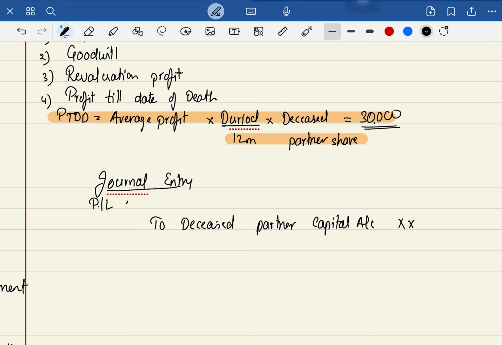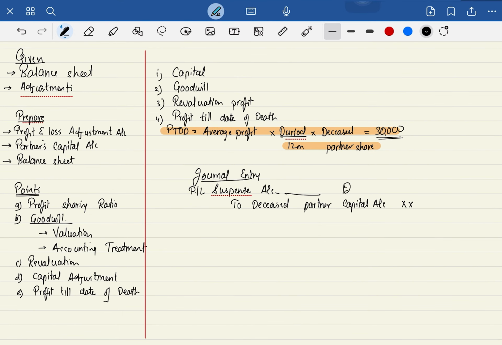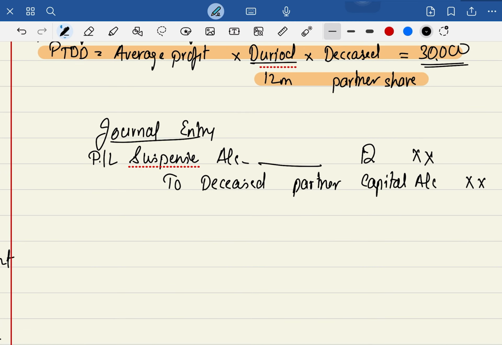They have estimated this profit, but this profit is not the actual profit that has occurred or has happened in that year. So what we are doing is, as of now we are paying, that's why we are making a separate account known as profit and loss suspense account. Yes, but this is not adjustment, this is suspense account.